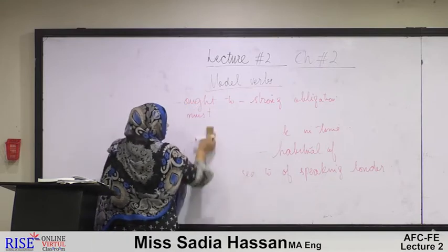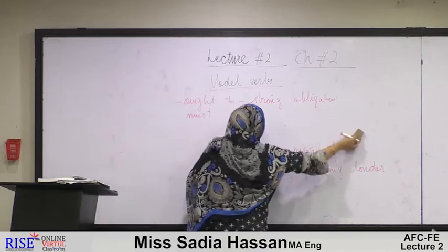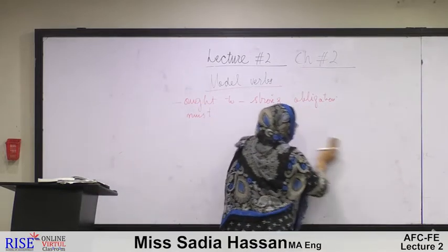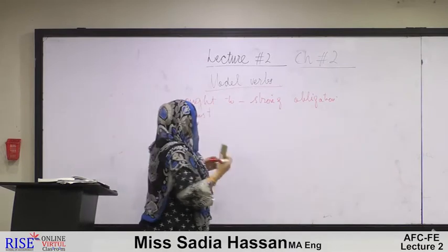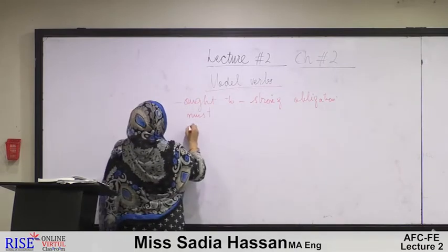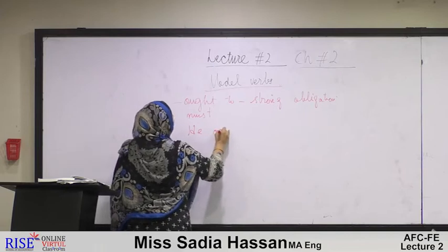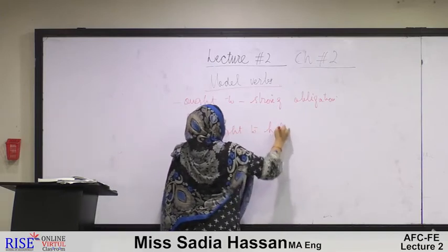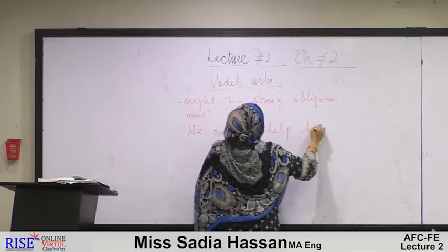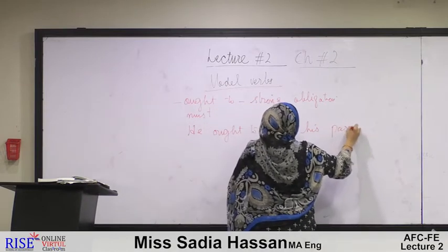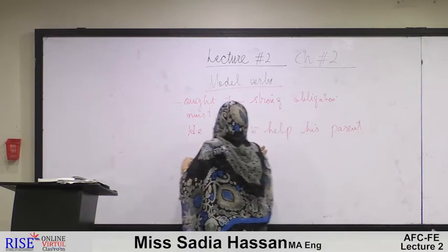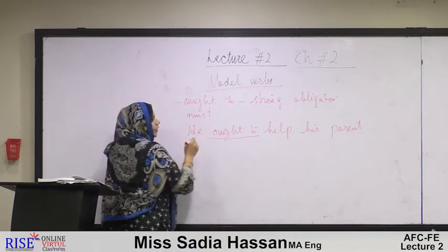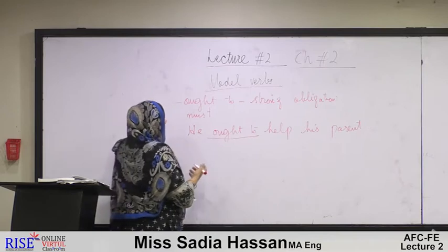It is being used in the same context as we use must. Both of them have a little bit stronger tones in their context. Fine. He ought to help his parents, or obey their parents, right? Again, here ought to is showing a stronger obligation.